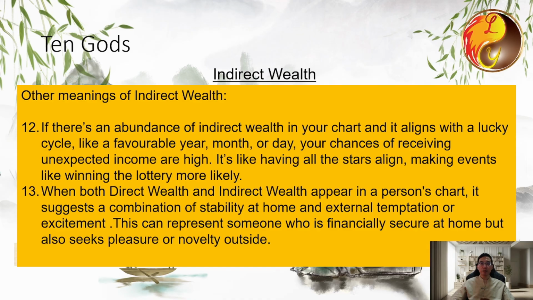When both direct wealth and indirect wealth are present in a chart, it suggests a mix of stability and instability in a person's financial life. Direct wealth represents a stable source of income, like a spouse, the wife in this analogy, while indirect wealth symbolizes external or unexpected sources of income, akin to a lover. This combination can represent someone who maintains stability at home, but seeks excitement or wealth outside the home. In such a case, the individual may be financially stable but also more prone to risky or extramarital affairs.